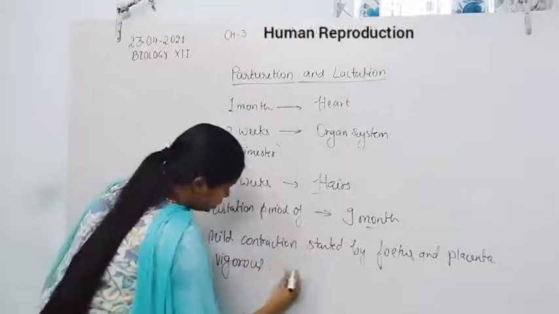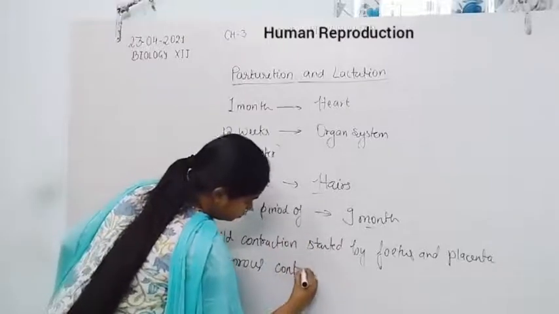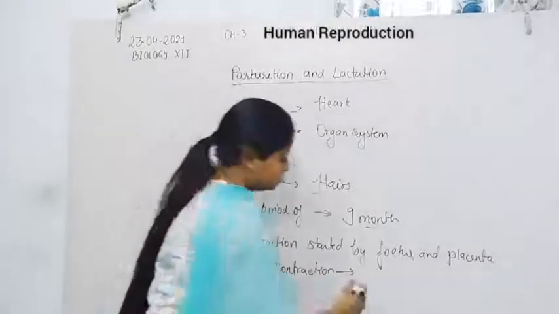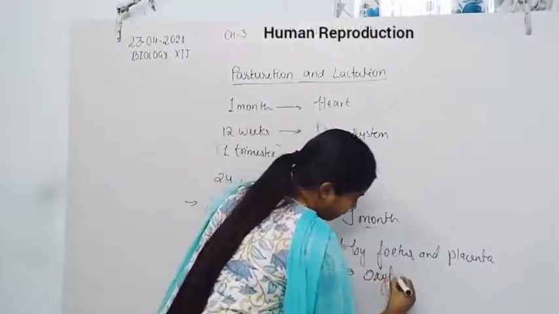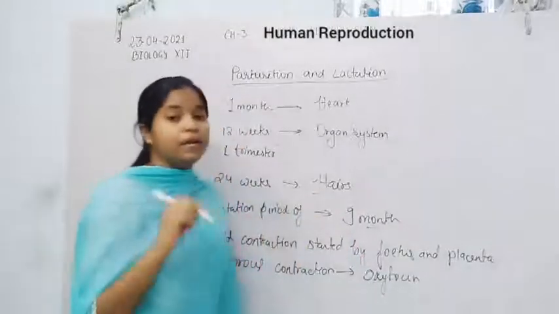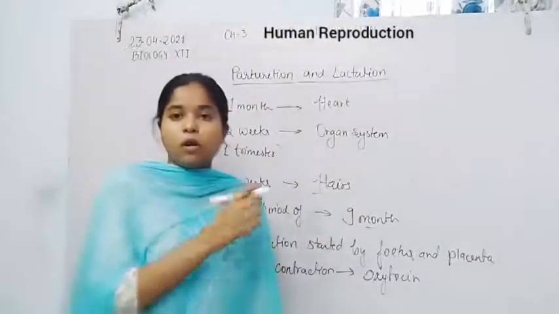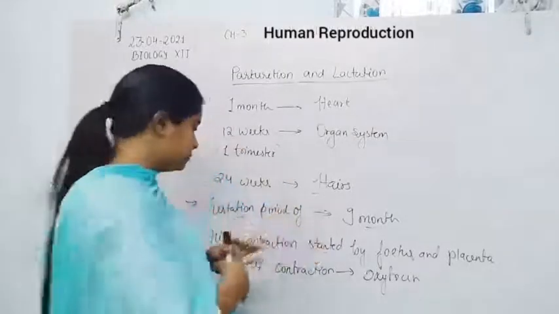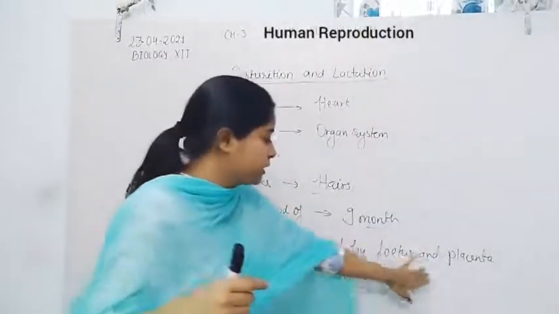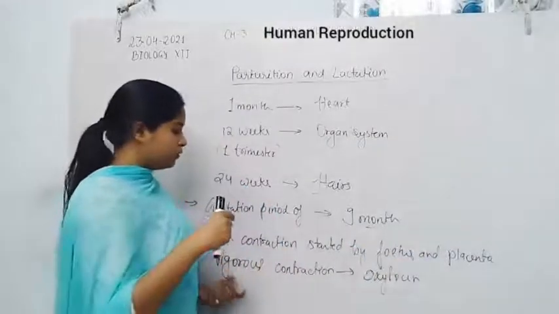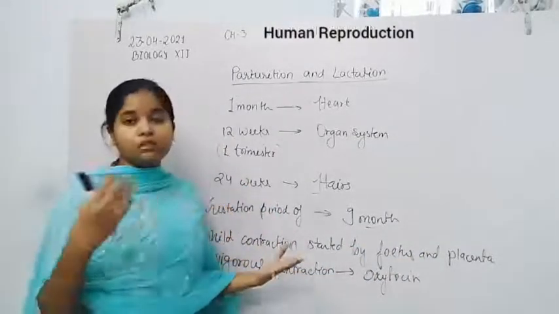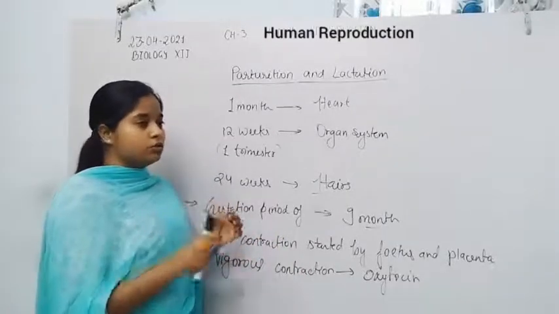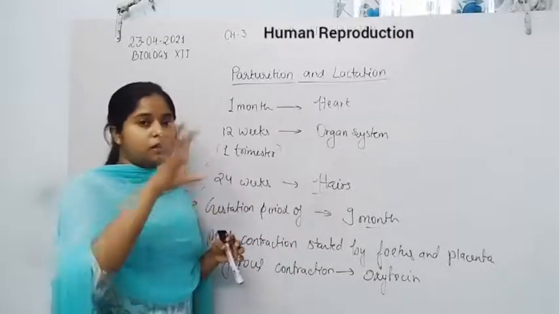Vigorous contraction is done by oxytocin, which is secreted by the anterior pituitary gland. So how are the signals transmitted by the fetus and placenta, and how is oxytocin released by the anterior pituitary gland, how does the anterior pituitary gland receive the signals to release oxytocin? Finally the oxytocin